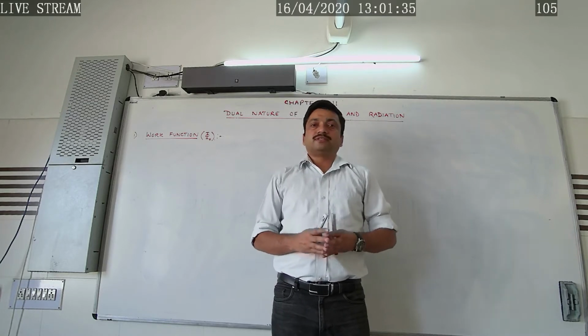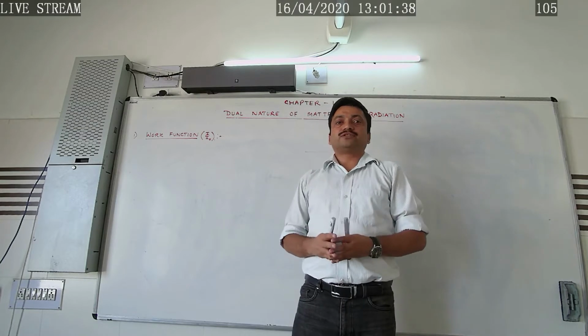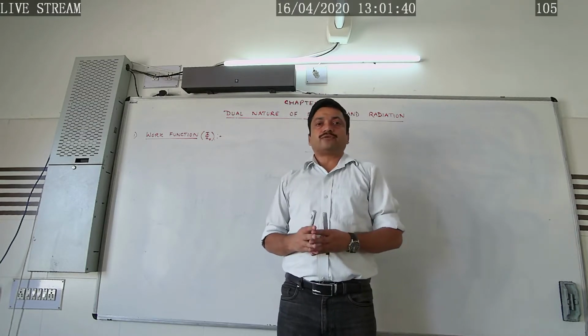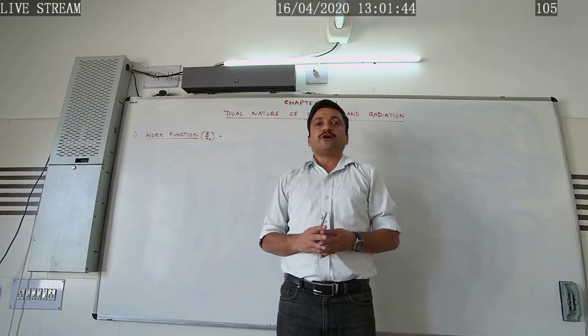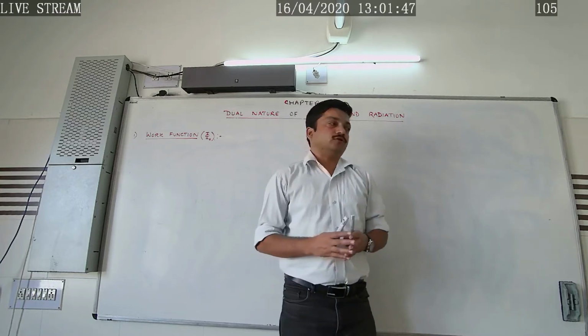For example, cesium has a work function of 2.14 electron volt. On the other hand, platinum has a work function of 5.65 electron volt.